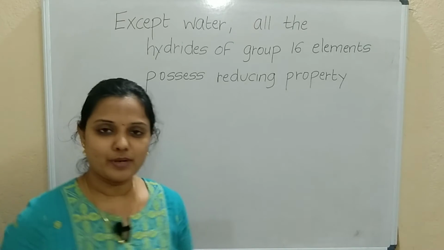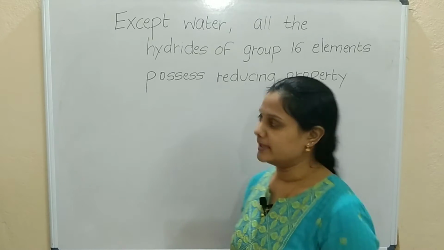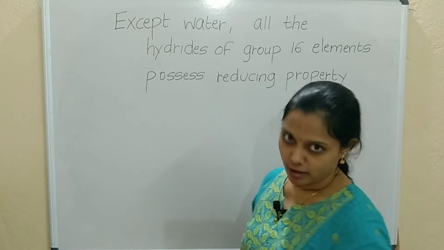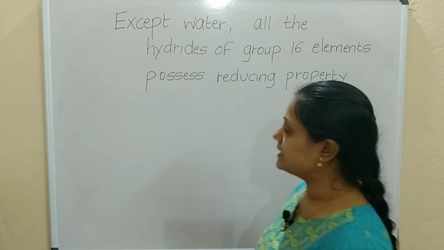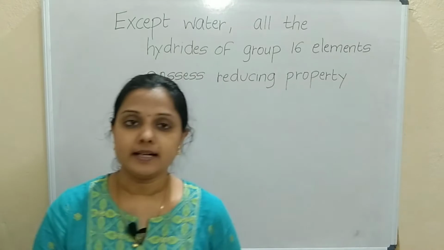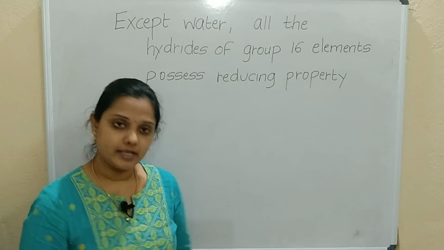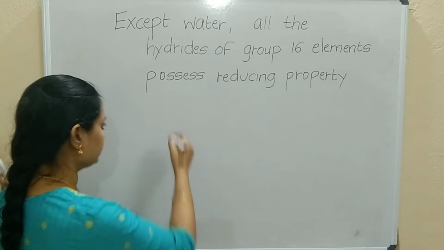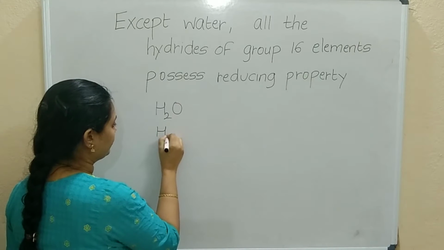So we'll discuss one question here based on the hydrides of group number 16 elements. That is, except water, all the hydrides of group number 16 elements possess reducing property. That means they act as reducing agents. Correct. We have seen the hydrides of group number 16, that is, they will form hydrides of H2O, H2S,